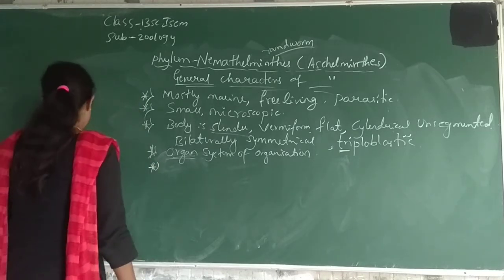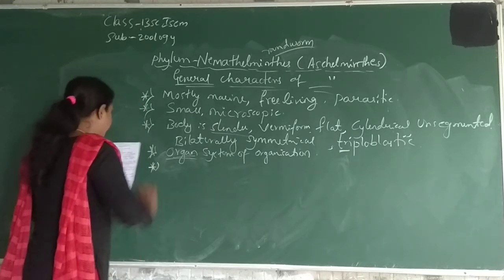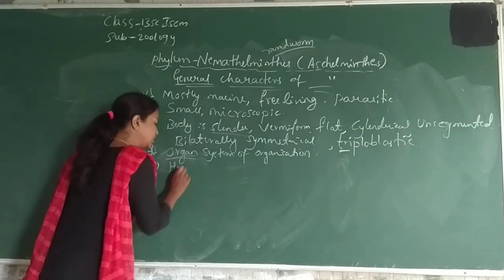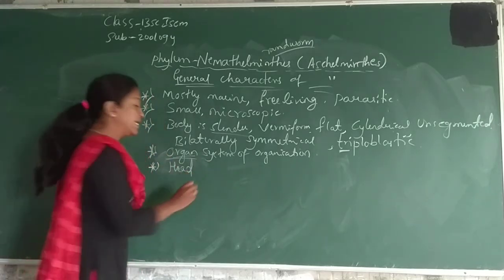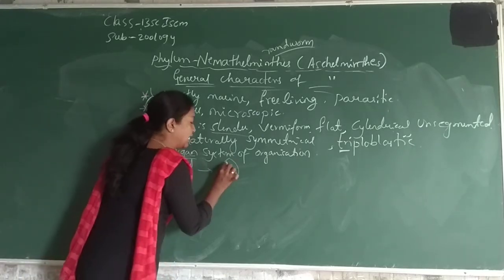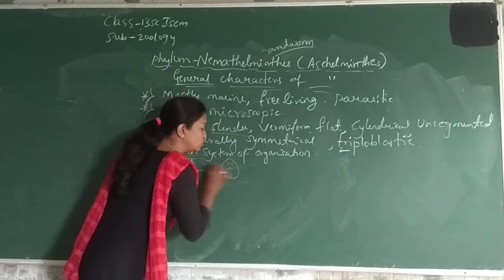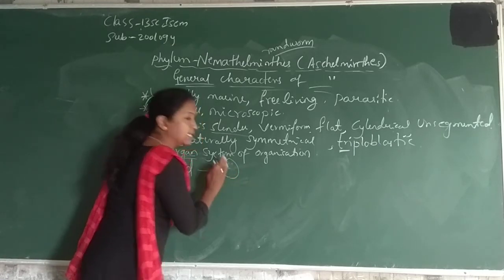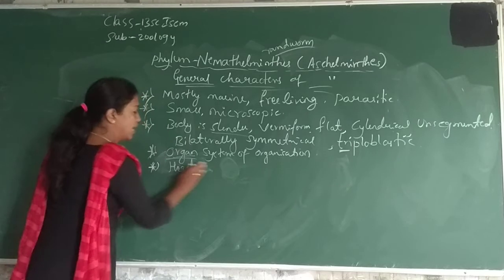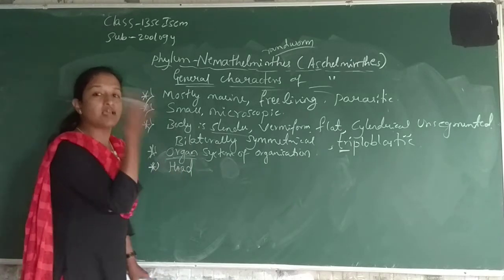The next character is that the head is not distinctly formed, with no well-defined sense organs. Head is present but it is not well-defined, which means it will not have parts like eyes, mouth and suckers. These are not present in these animals. So the head is present, but it is not well-defined.